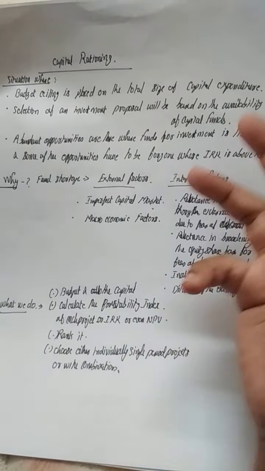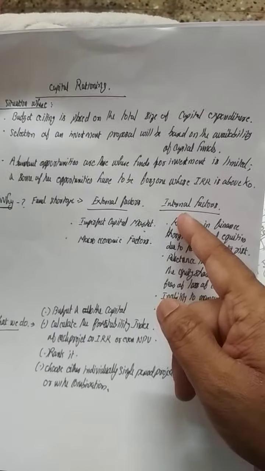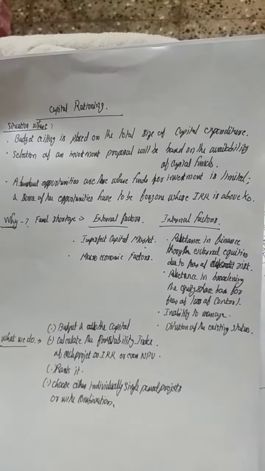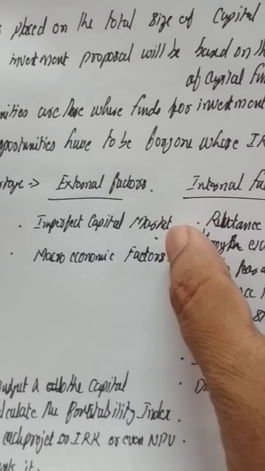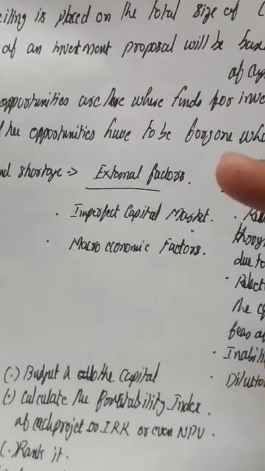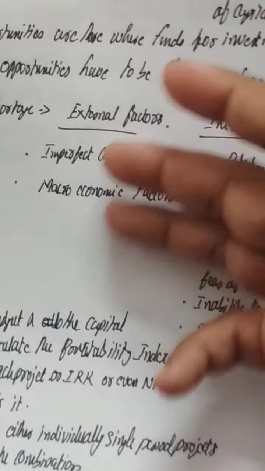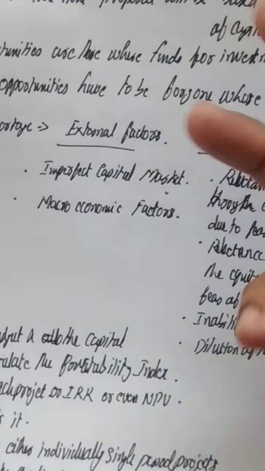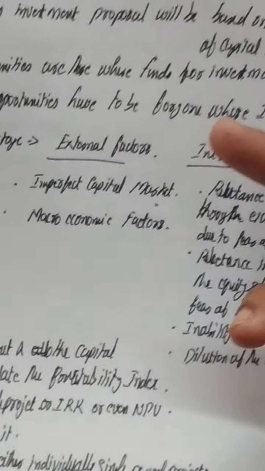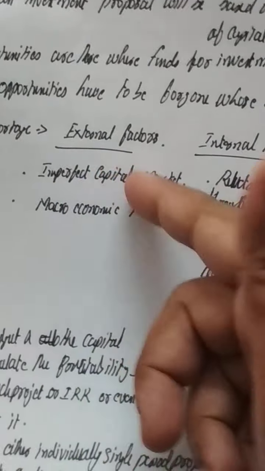Now you could see that there is a fund shortage, but opportunities are abundant. Why does this fund shortage come? It is because of 2 factors: external factors and internal factors. What are the external factors? Because of the macroeconomic condition, the fund shortage may arise. For example, inflation is very high. It's not the right time to invest. The project cost will be very high. Such factors may arise. Then there is imperfect capital market.